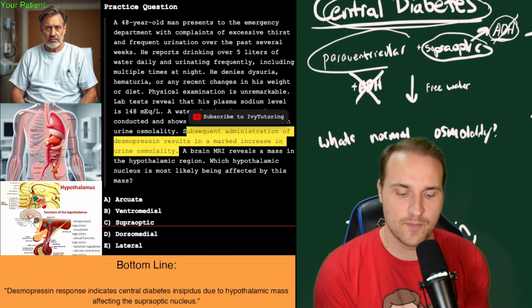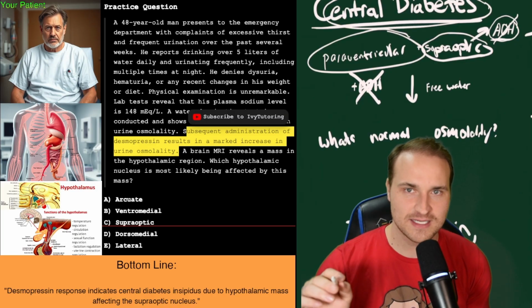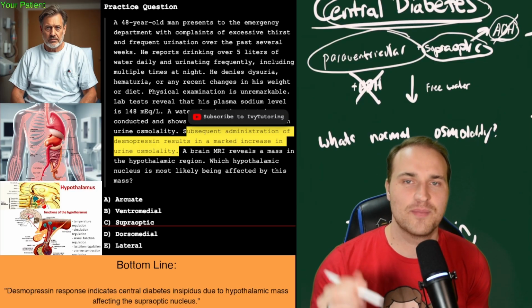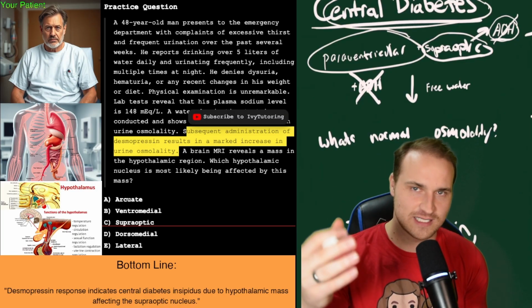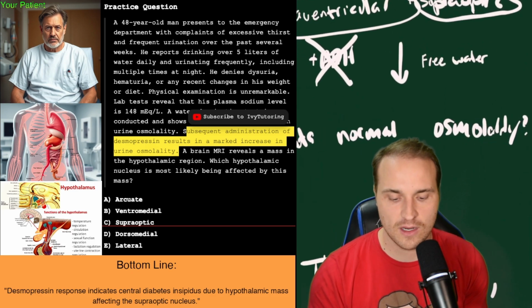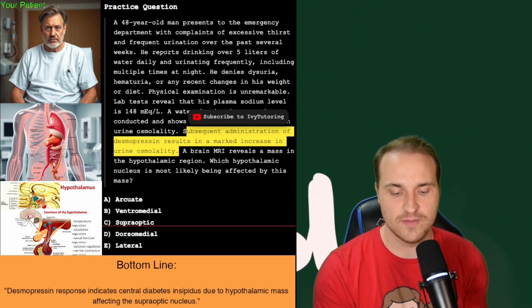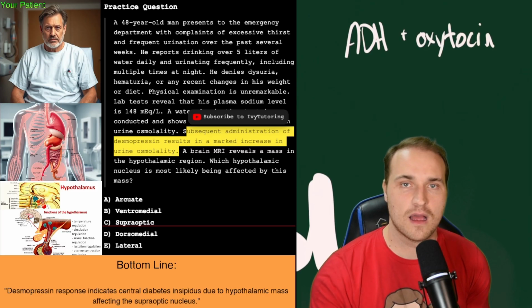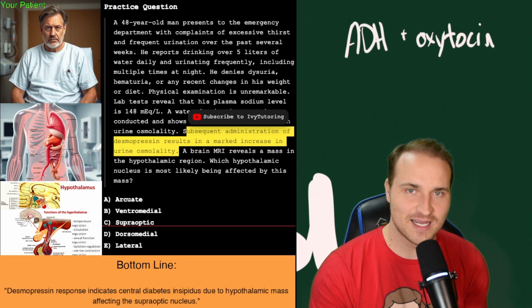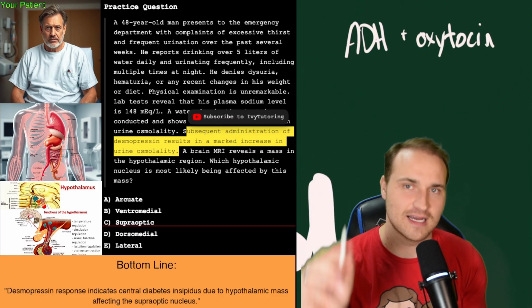Okay, so the paraventricular and the supraoptic nuclei of the hypothalamus produce the hormones that are transported to the posterior pituitary. All right, and what are those hormones? We mentioned one of them. It is ADH, and what's another one? Oxytocin. And ADH, we said, plays a critical role in concentrating the urine by increasing water reabsorption. Where? In the collecting ducts.